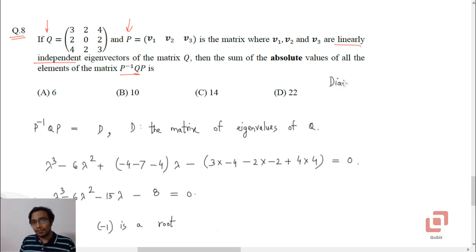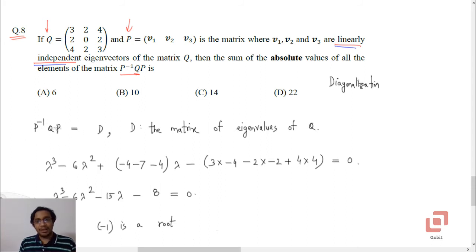Now when is a matrix diagonalizable? A matrix is diagonalizable if its eigenvectors are linearly independent. Because it is already given in the problem that the eigenvectors are linearly independent, this matrix can be diagonalized.